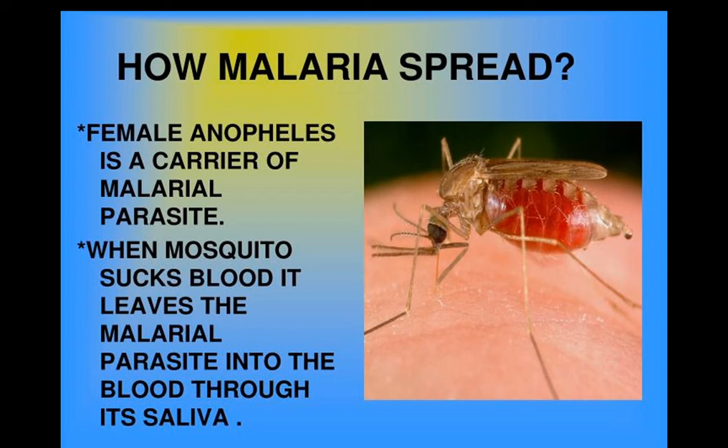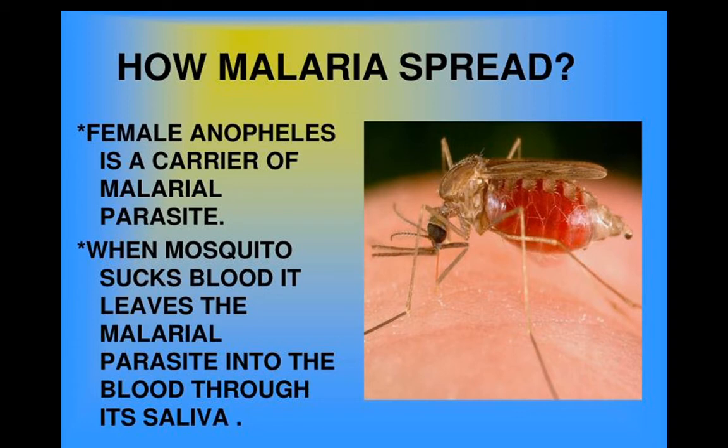And when the mosquito sucks blood from our human body, it leaves the malarial parasite into the blood through its saliva. Okay, saliva, you know? Yes, in digestion we have learned about saliva. So the same saliva is present in the female Anopheles mosquito's body. When they are sucking the blood from our body, they are already infected with the malarial parasite.